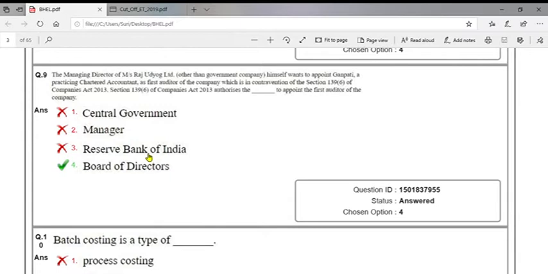Any company other than a government company should appoint its first auditor within 30 days from the date of incorporation by the board of directors. If the board of directors fails to appoint, then members shall convene an extraordinary general meeting and appoint the first auditor within 90 days. But here the first auditor is appointed by the board within 30 days. Option 4.